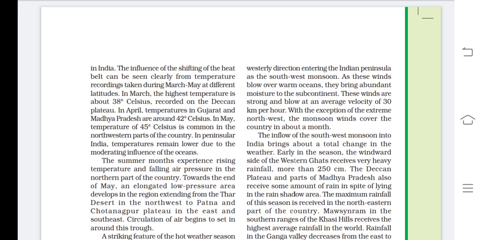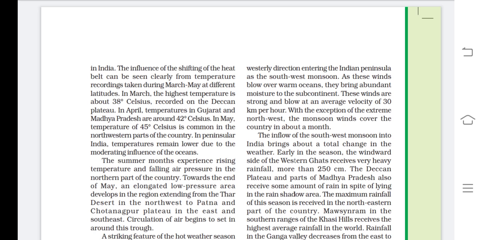The influence of the shifting of the heat belt can be seen clearly from temperature recordings taken during March to May at different latitudes. In March, the highest temperature, about 38 degrees Celsius, is recorded on the Deccan Plateau. In April, temperatures in Gujarat and Madhya Pradesh are around 42 degrees Celsius. In May, a temperature of 45 degrees Celsius is common in the northwestern parts of the country. In peninsular India, temperatures remain lower due to the moderating influence of the oceans. So these are the temperature variations in March, April, and May.